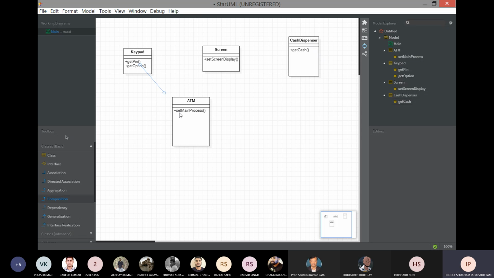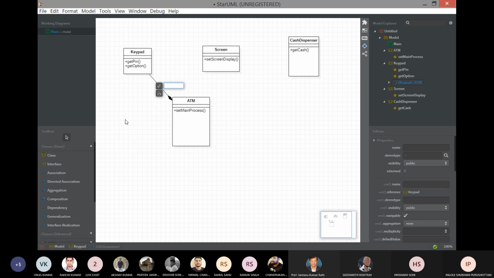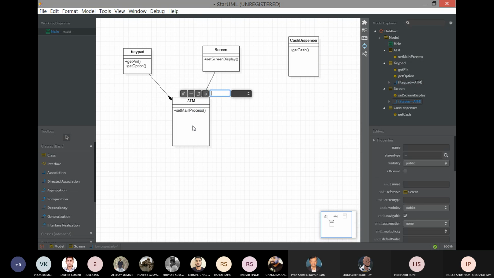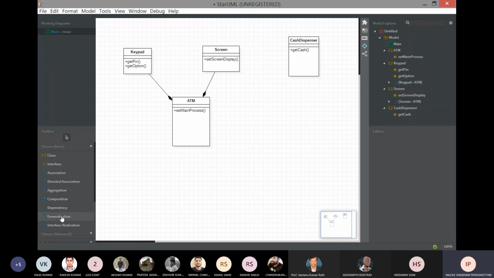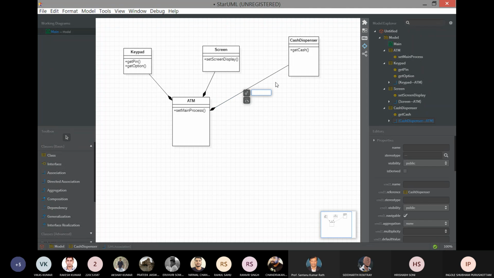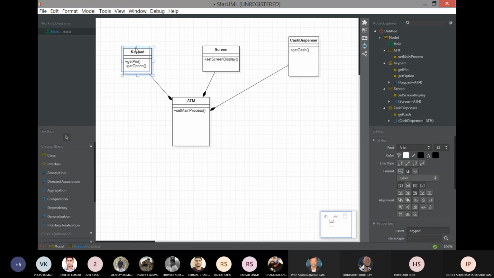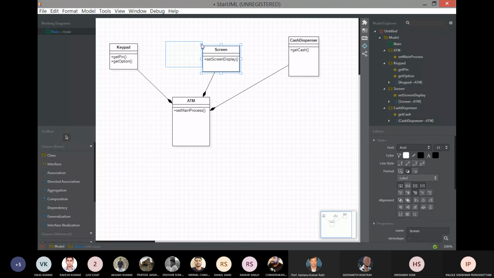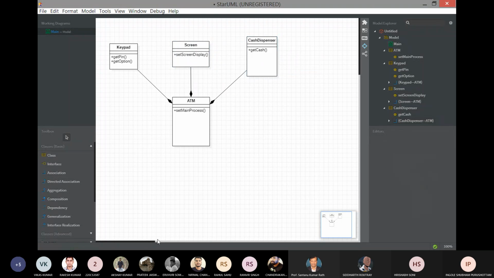So the relationship here is composition. You can see the notation of this composition. I will take a withdrawal.